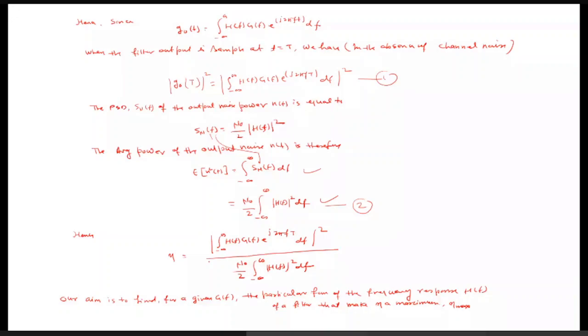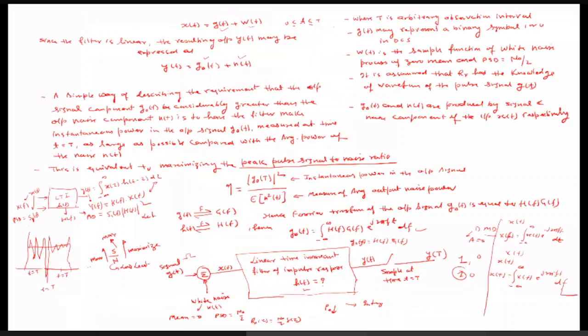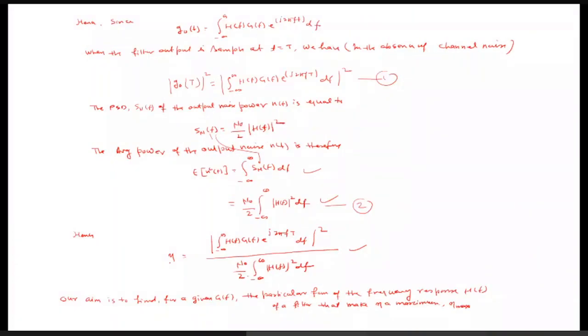Now, we have calculated this eta at the output of this linear time invariant system. We have calculated the signal to noise ratio. But how can we say that this eta will be maximum? Ultimately we want to calculate eta maximum, because only for eta maximum can we say that the probability of error will be least and that the receiver will be an optimal receiver. How can we calculate this eta maximum? We know that eta is given by this, so what will be the maximum value of this signal to noise ratio?